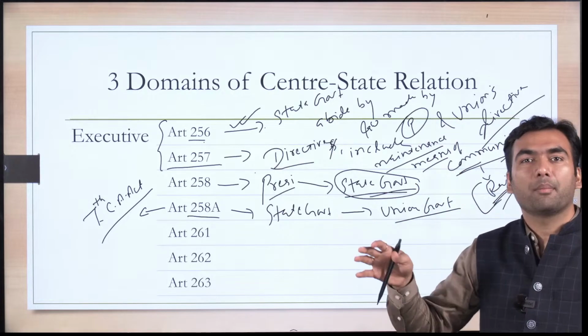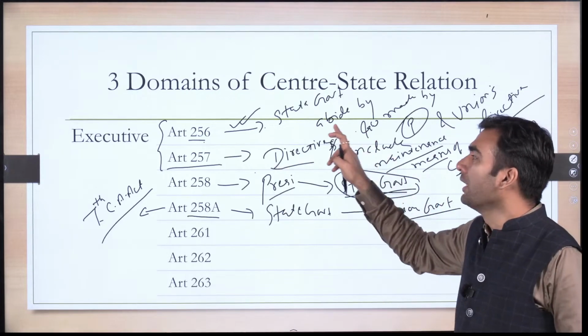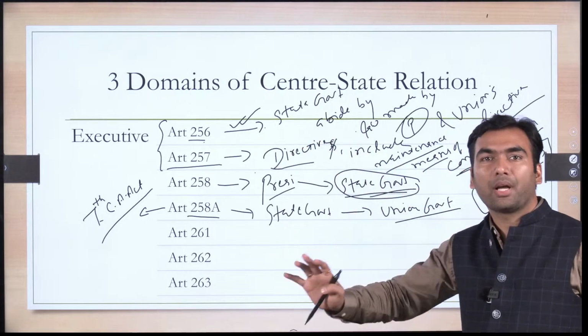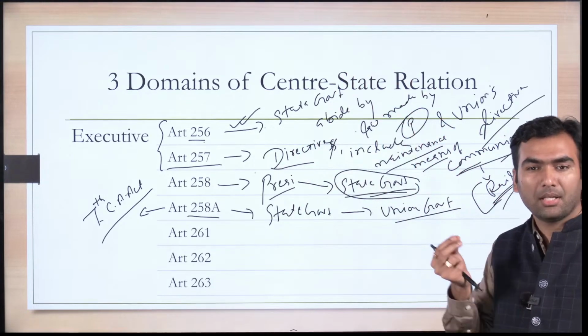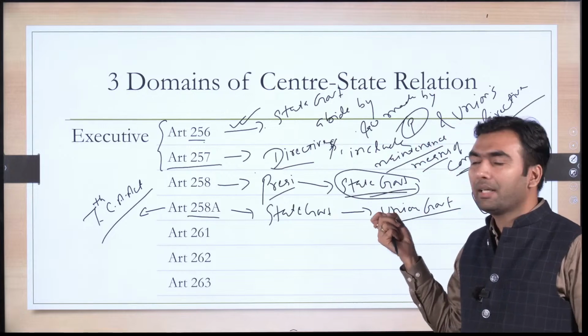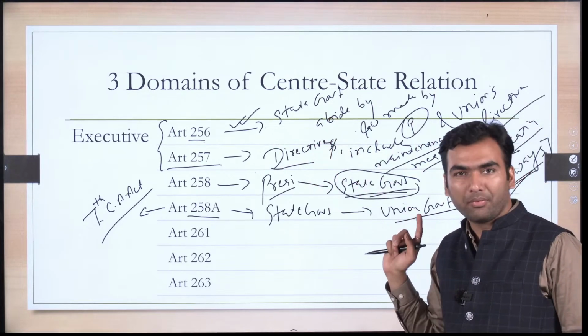Now all the state governments are bound to implement the Right to Education Act, although the act was made by the Union Parliament. This is a very correct example to understand this Article 256.